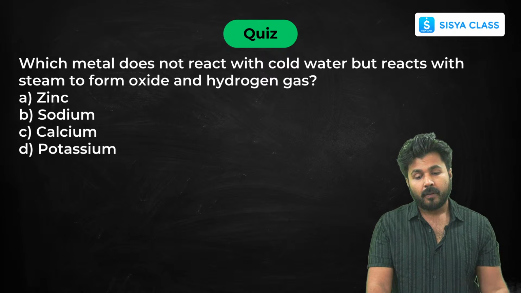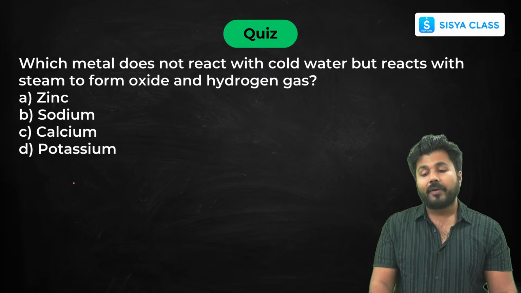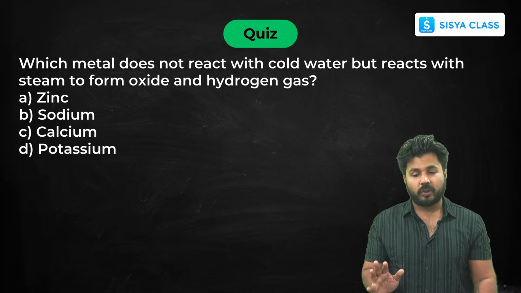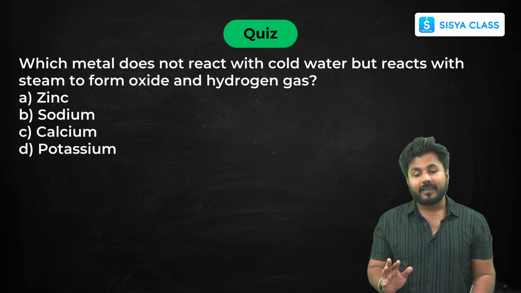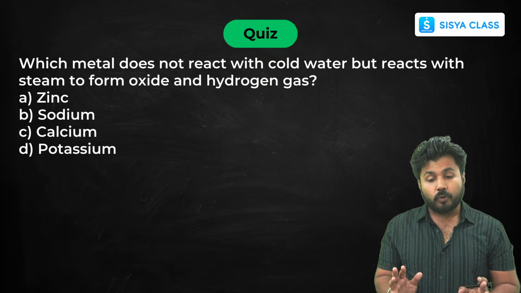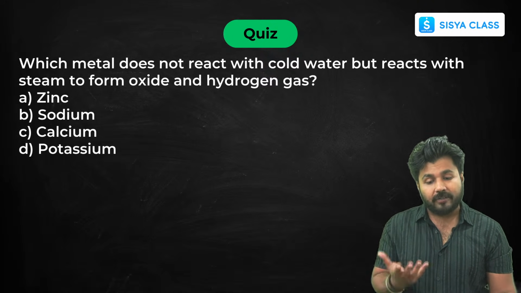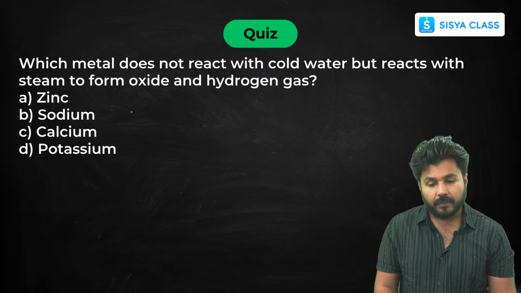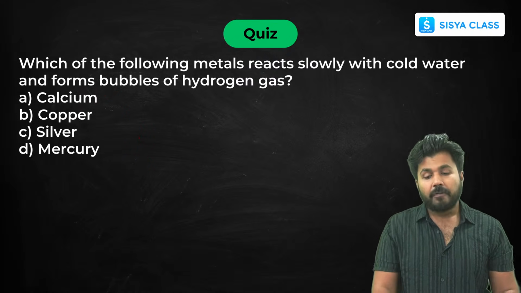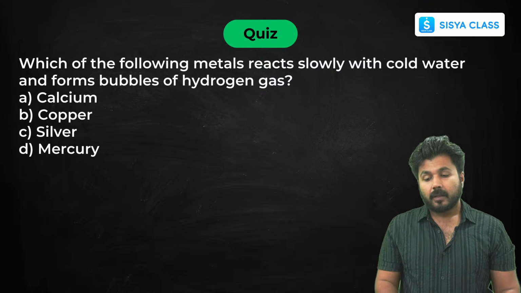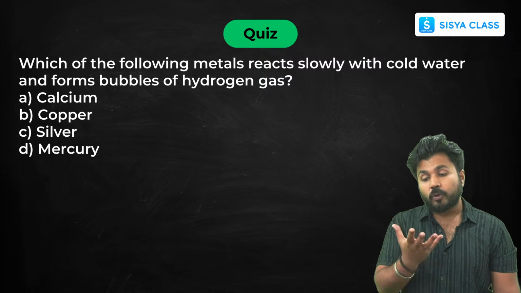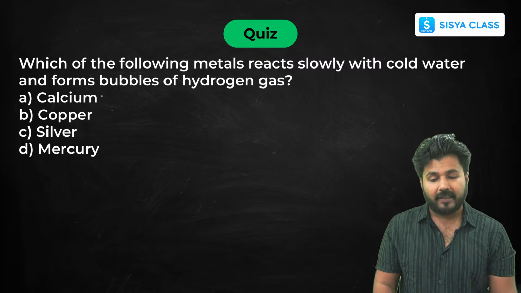Next, which metal does not react with cold water but reacts with steam to form oxide and hydrogen gas? We have seen that some metals do not react with cold water but they react with hot water or steam. So we have to see which is less reactive out of these four. These three are more reactive, so your answer will be zinc. Which of the following metals reacts slowly with cold water and forms bubbles of hydrogen gas? Slowly with cold water there is only one metal, that is calcium.